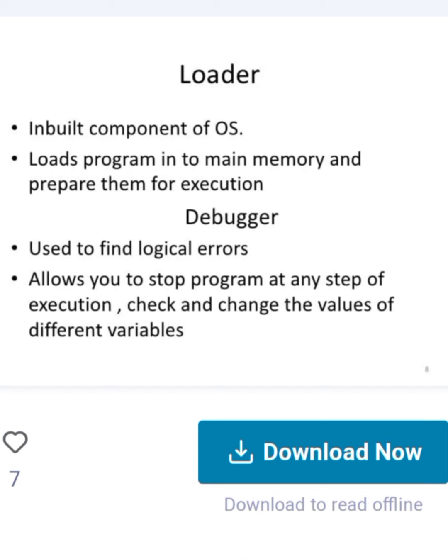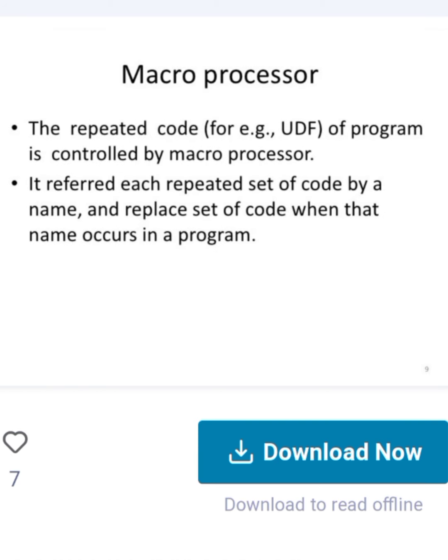Debugger is used to find logical errors. It allows you to stop the program at any step of execution, and check and change the values of different variables. Macroprocessor: the repeated code of a program is controlled by the macroprocessor. It refers to each repeated set of code by a name, and replaces it with the set of code when that name occurs in a program.